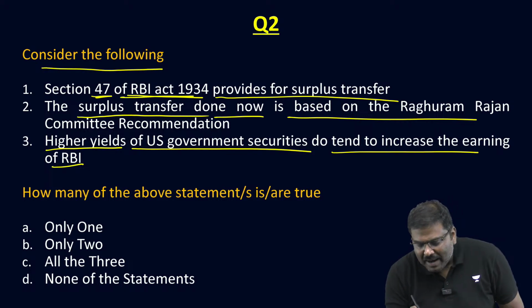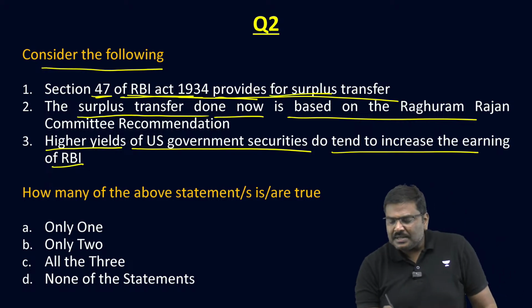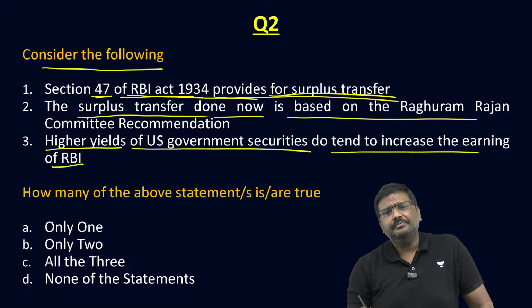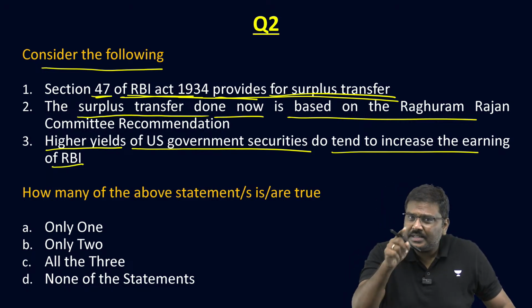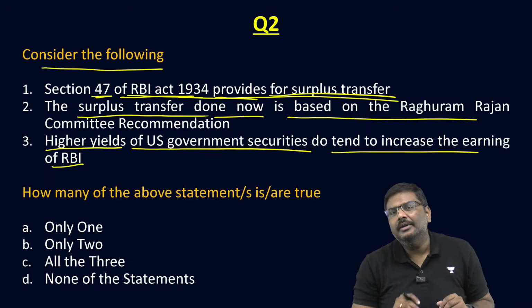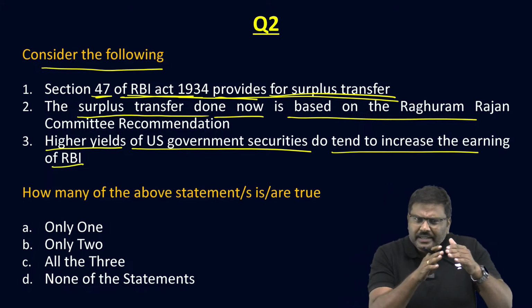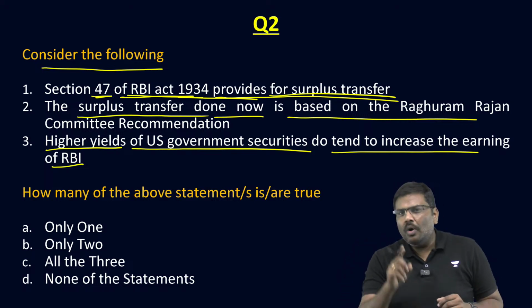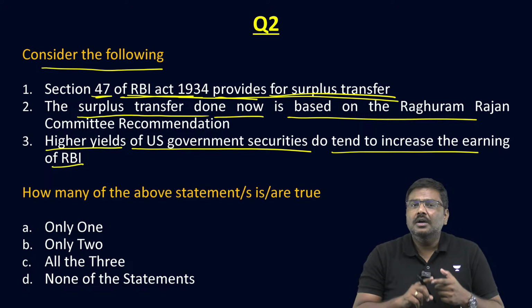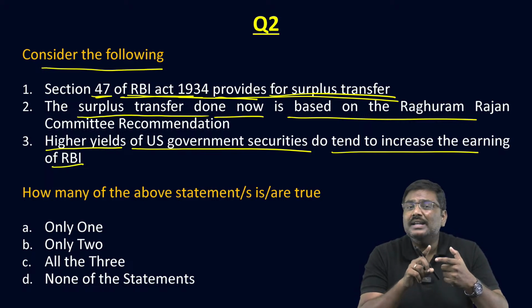Section 47 of the RBI Act of 1934 provides for surplus transfer. Absolutely correct. Sections of the RBI Act are relevant. A lot of connections you can derive because of certain sections in the RBI Act. What I would recommend is to focus on certain important sections.